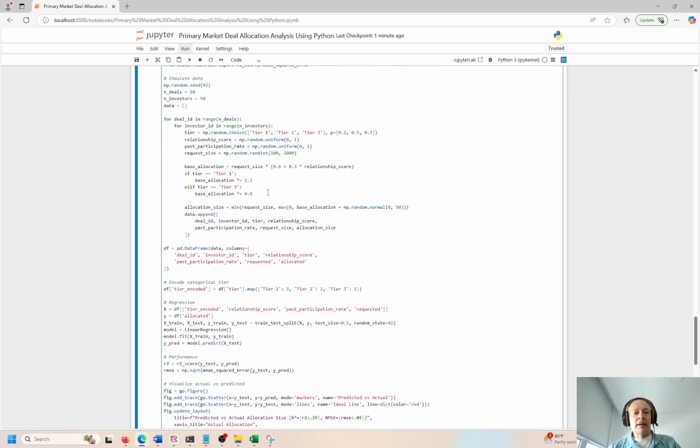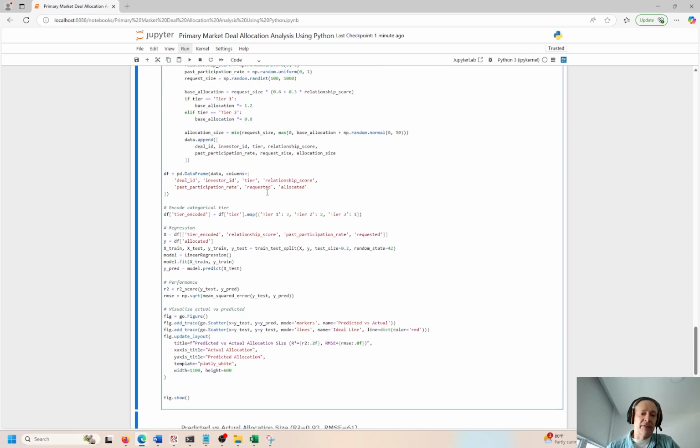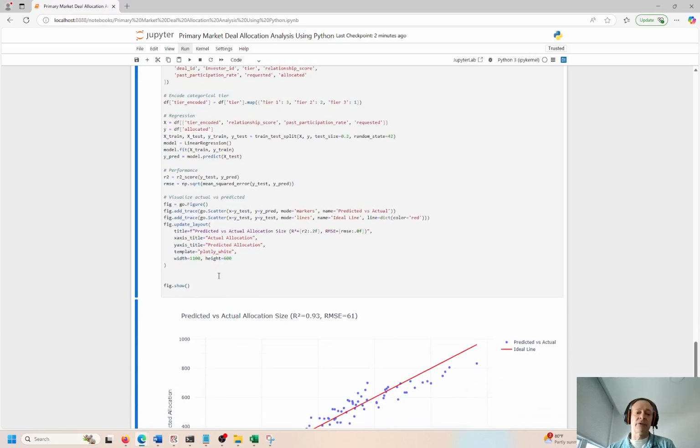So again, we have the data. We are feeding everything into a data frame. And again, we're looking at our independent variables, right? So this is what we're trying to use to make this kind of prediction. Is a deal going to be allocated to a specific investor or a group of investors, or corporation, enterprise, bank, whoever's buying the stuff. And these are the independent variables that we use for the dependent decision. So we go ahead, set up, run the regressor, and then create a plot.